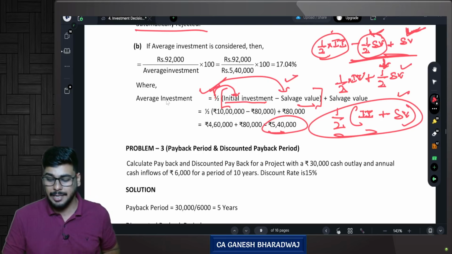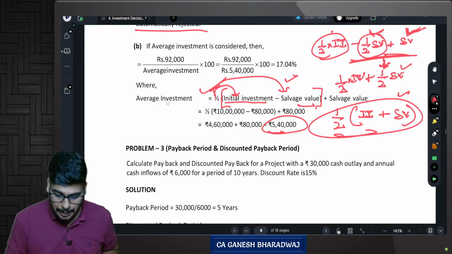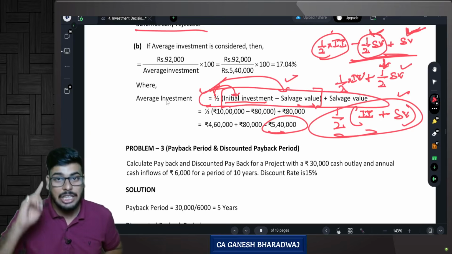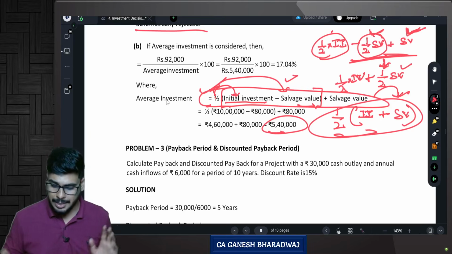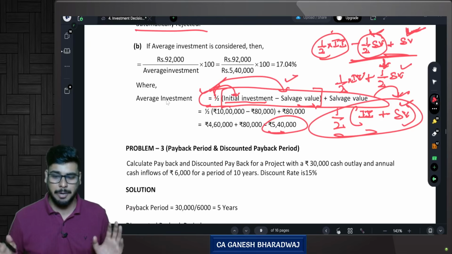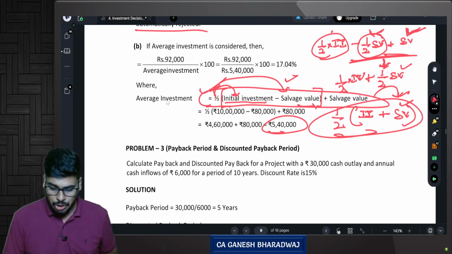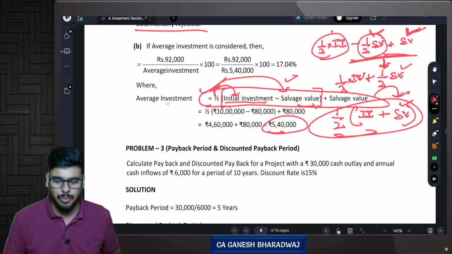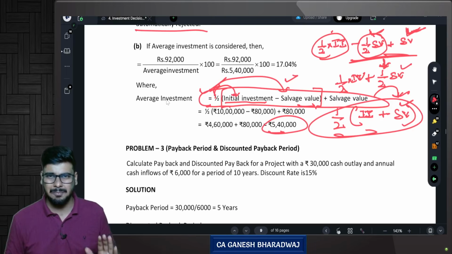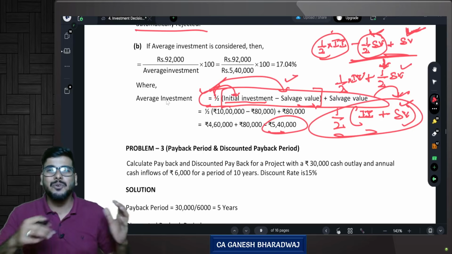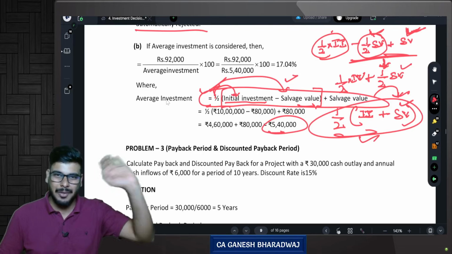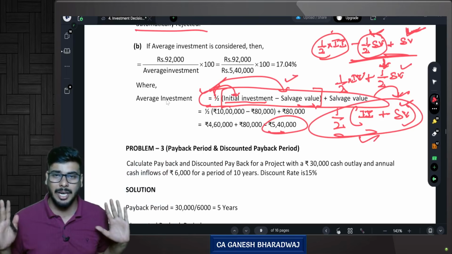They have rewritten it like this. So in exam, can I write this formula, whatever you have mentioned? No. Please write it exactly like this. The logic, you remember it as this. Are you clear with this? Because I don't want to take any chances. This logic and all is not mentioned in the study material. I'm giving it to you. Clear? So if at all you find it difficult to remember this formula, it's very simple. Half of initial investment minus salvage value plus salvage value. If you just split and write it, you will get half of initial investment plus salvage value. That's about it, guys. Are you clear with this?